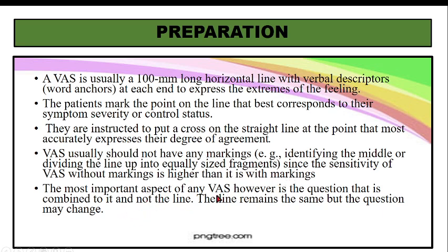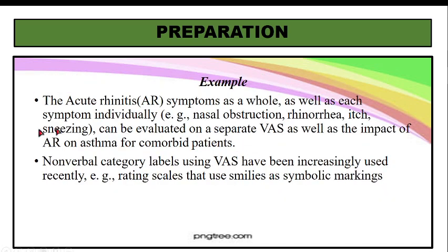The most important aspect of any visual analog scale, however, is the question that is combined with it and not the line. So we are not concerned with the line, but we are concerned with what we are going to assess. Okay, the line remains the same, but the questions may change. That 100 millimeter line remains the same, but what you want to assess keeps on changing. Okay, now this is an example.